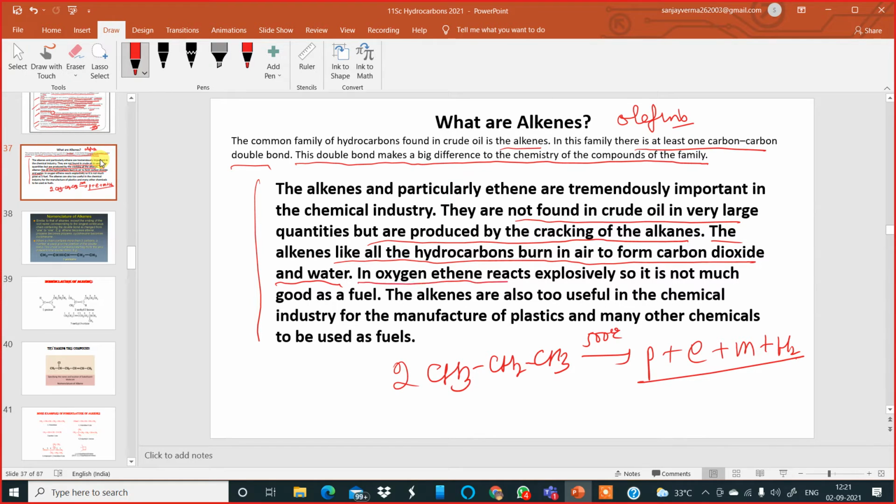In oxygen, ethene reacts explosively, so it is not much good as a fuel. So we cannot use it as a fuel. The alkenes are also too useful in the chemical industry for the manufacture of plastics and many other chemicals to be used as fuel. So this is an introduction about what alkenes are. Okay, what are alkenes? You can figure out the answer from this slide.